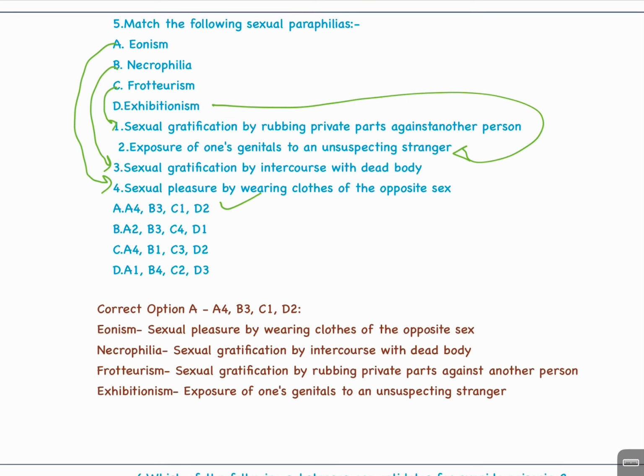Eonism, sexual pleasure by wearing clothes of the opposite sex. Necrophilia, sexual gratification by intercourse with a dead body. Frotteurism, sexual gratification by rubbing private parts against another person. Exhibitionism, exposure of one's genitals to an unsuspecting stranger.